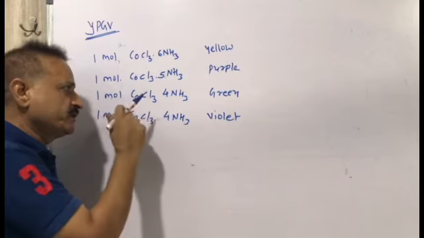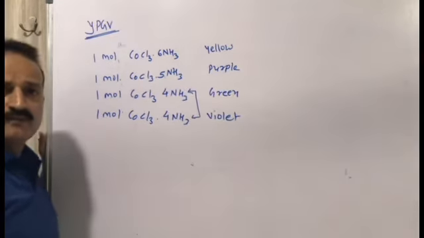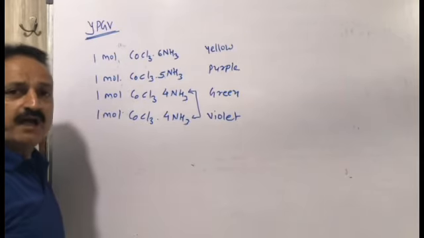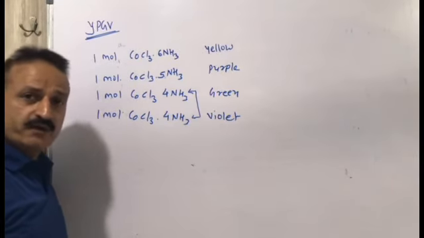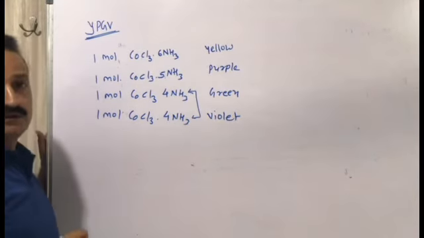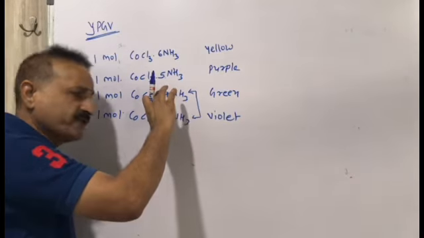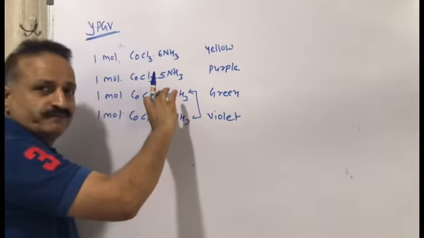And these last two have the same formula, but they are isomers of each other, meaning the arrangement of ammonia in the structure is different, so we get different colors. These two have the same formula but it is not the same solution.